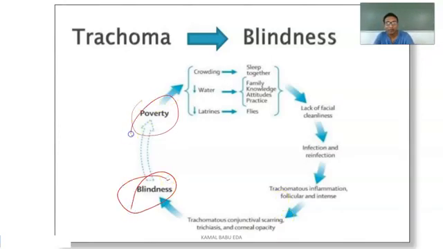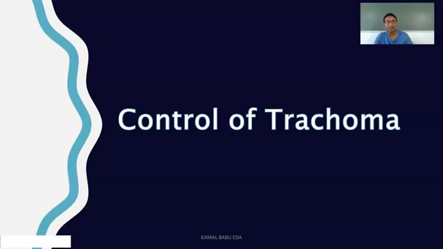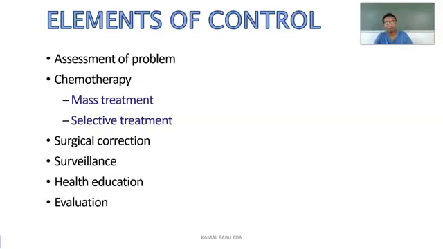Again, poverty. Poverty is again leading to overcrowding, decreased water supply and no proper latrine facilities. Like this, the trachoma and blindness cycle will rotate. So how can we control this disease, trachoma?